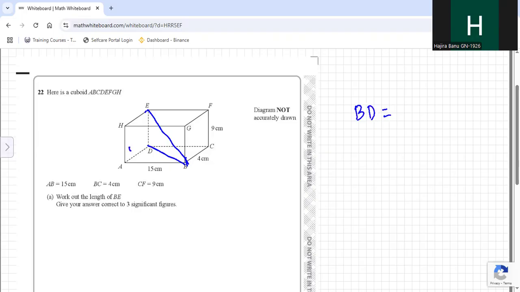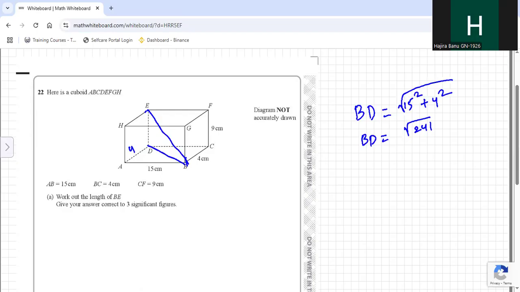If this is 4, this is also going to be 4. So if I consider triangle ABD, then 15 square plus 4 square will give me BD square root. So BD equal to, I'm applying Pythagoras theorem here. That gives me root 241.